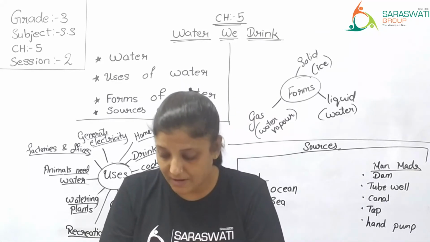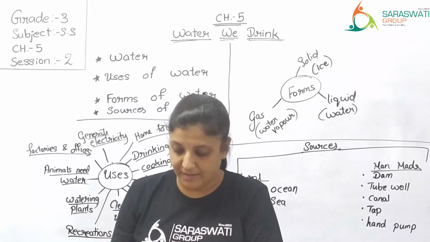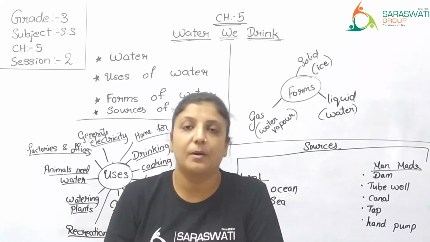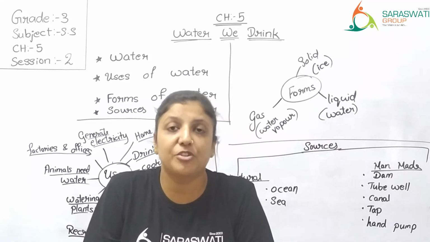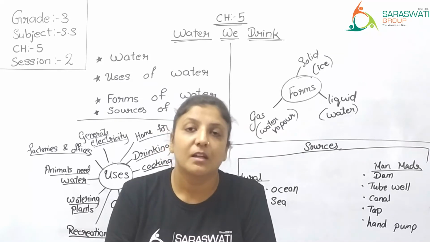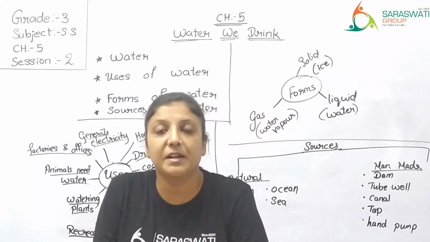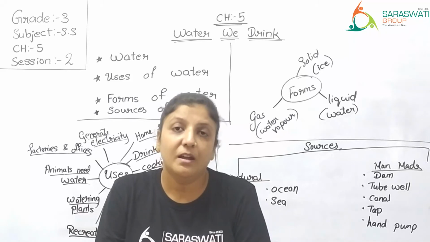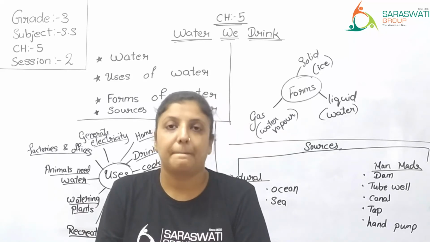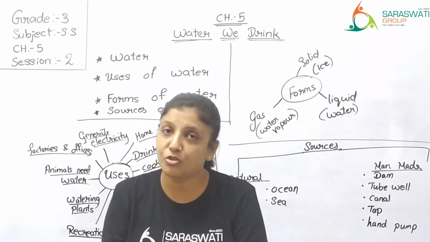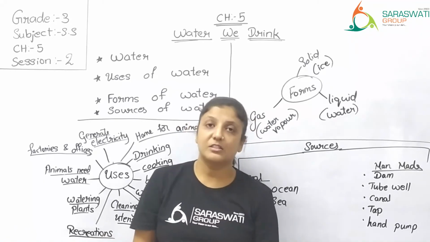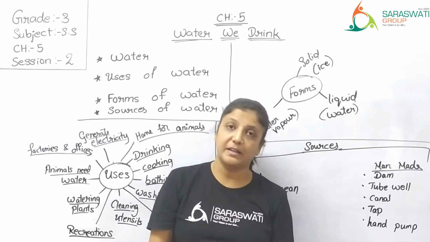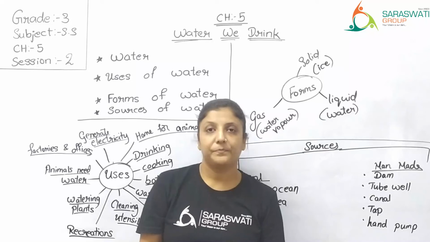The world's largest freshwater lake is Lake Baikal in Russia. Largest freshwater lake means the water is very clean. It is not salty.